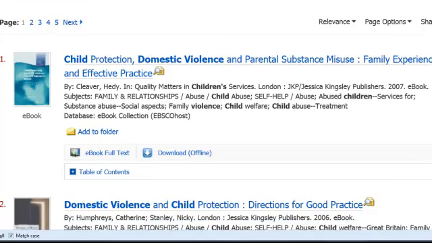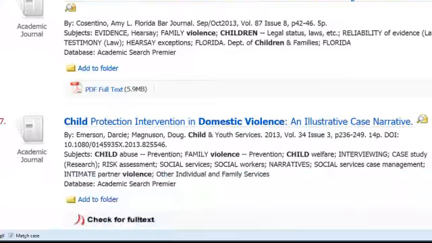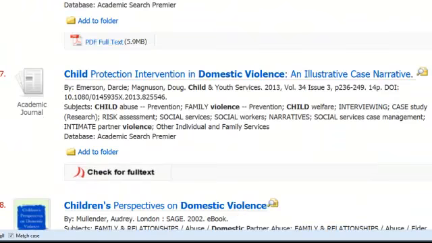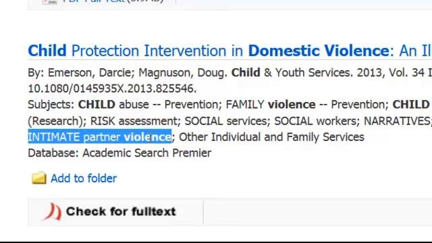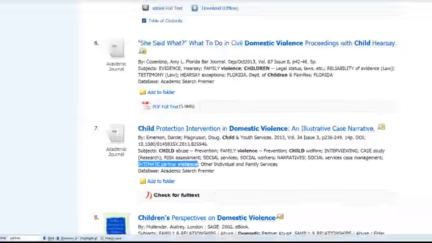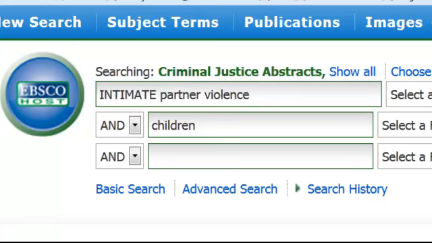So, as I said, it can be difficult taking a look at the first few to determine whether we're dealing simply with children who have been witnesses rather than direct victims, if that is indeed a distinction that we want to make at this point. I did notice, however, because I've been on this page already, that down here in result number 7 there is a subject heading for intimate partner violence. So let's say I was going to grab that and copy it, go back to the top of my search results, and instead of domestic violence I'm going to replace that with intimate partner violence and rerun the search.